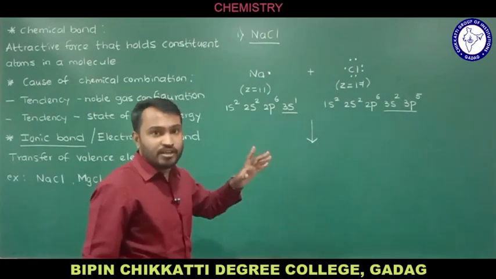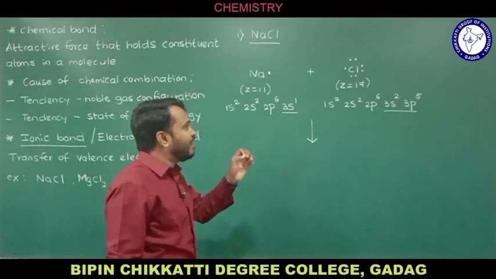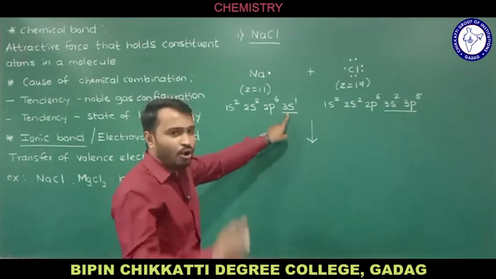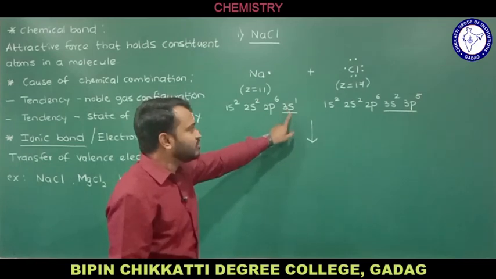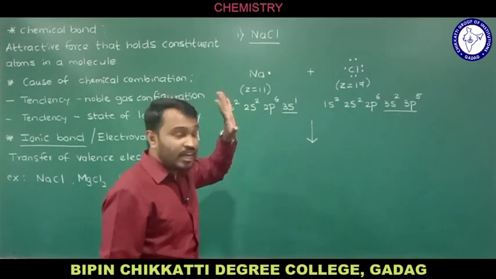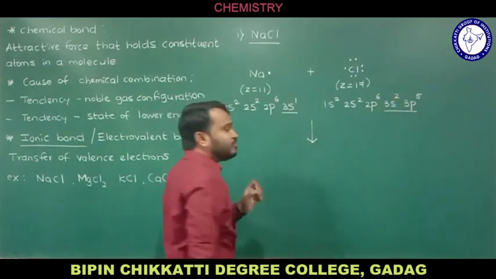Sodium is a metal, and a metal has the capacity to lose electrons. So to attain the noble gas configuration or the octet rule, sodium loses this 1 electron.